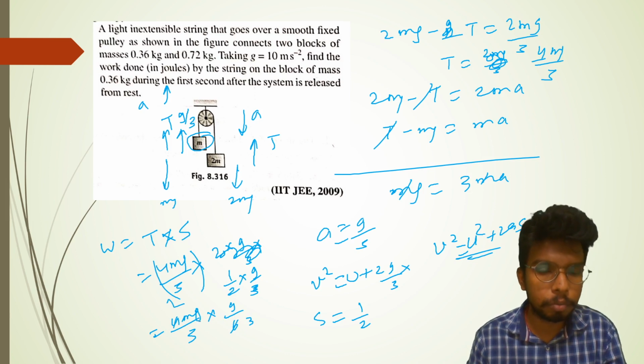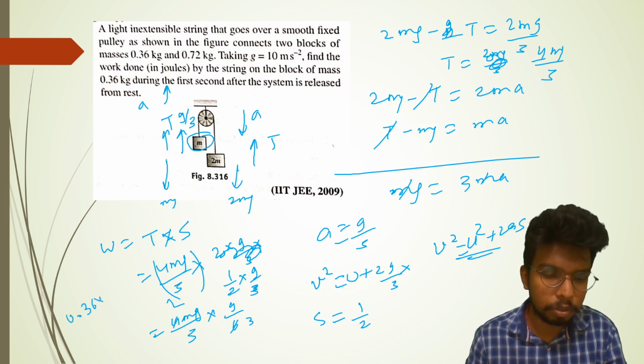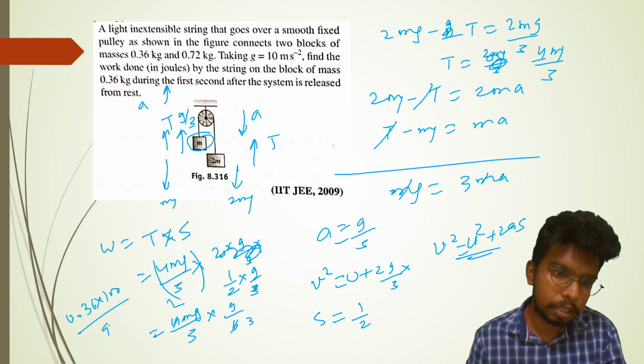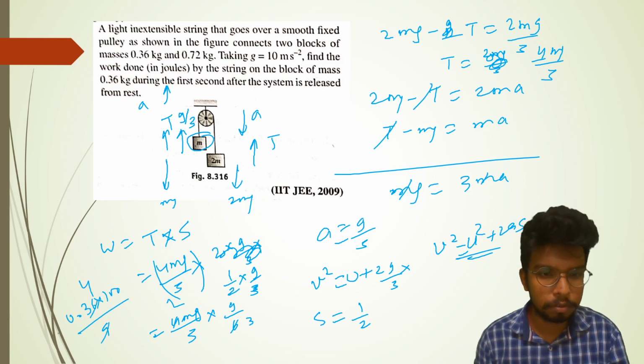Mass is given to you as 0.36. So effectively it becomes 0.36 into 100 divided by 9. It comes out to be 4.